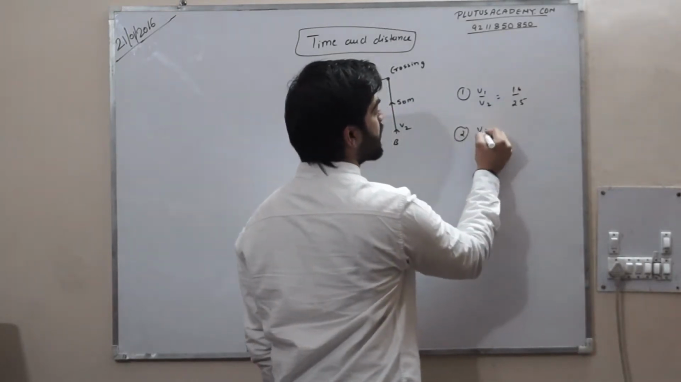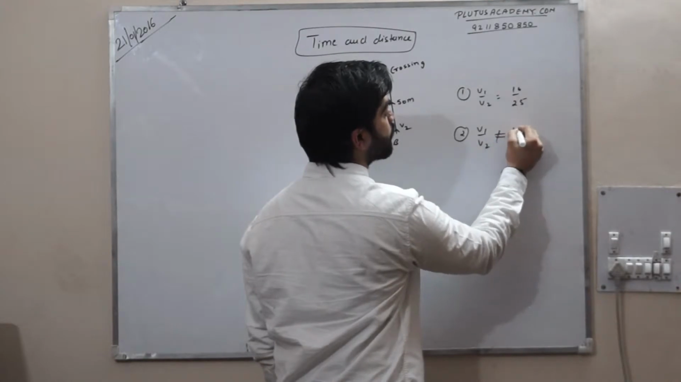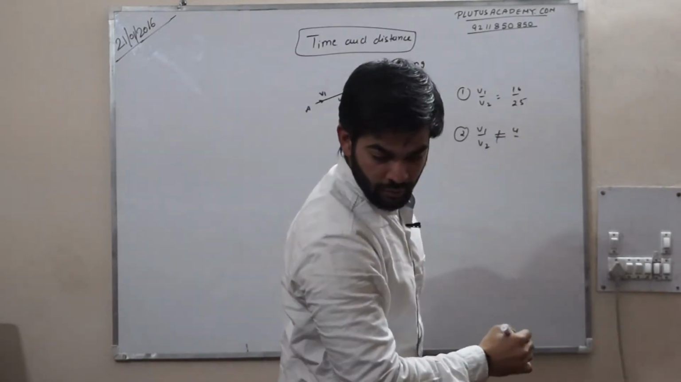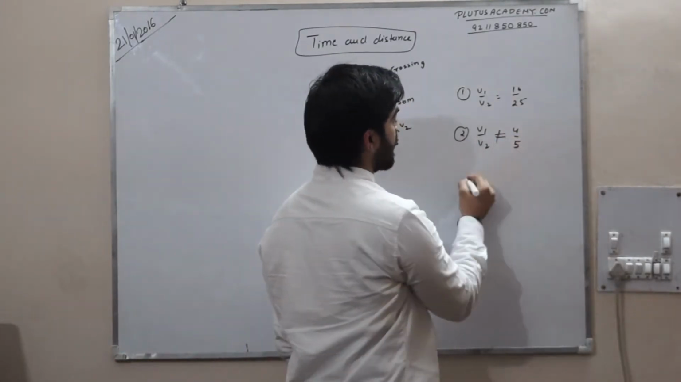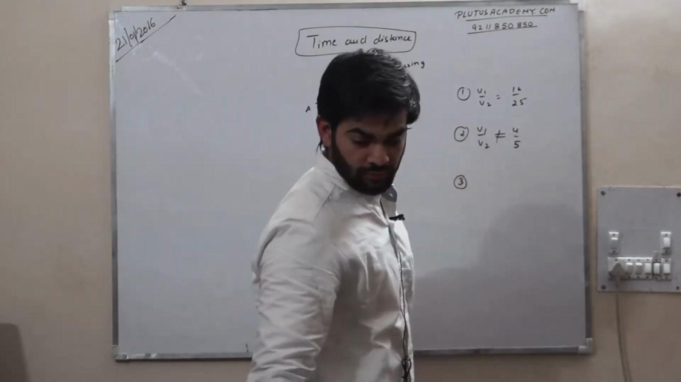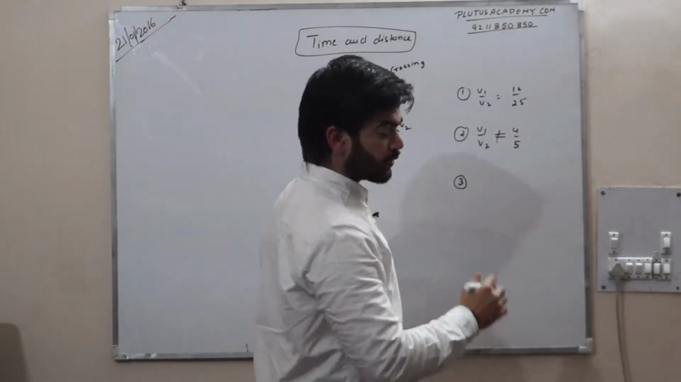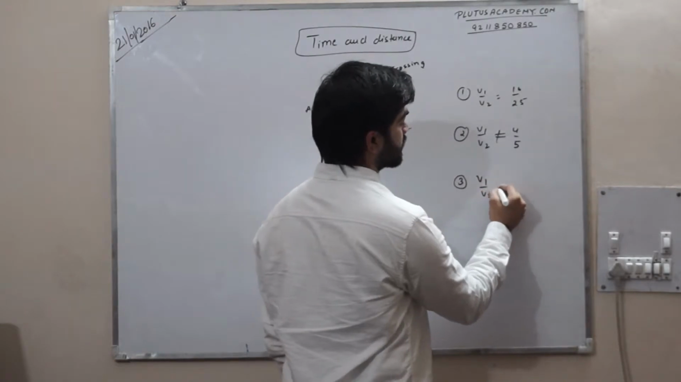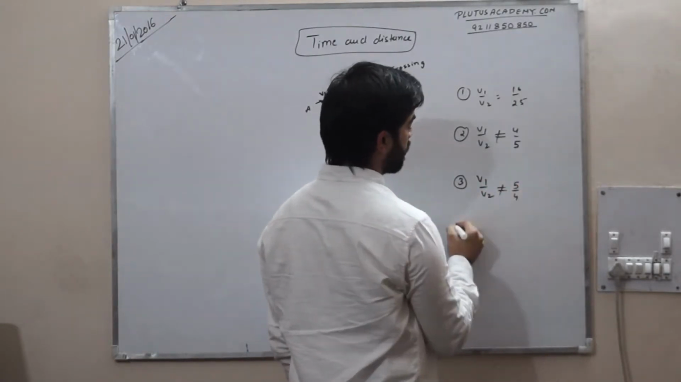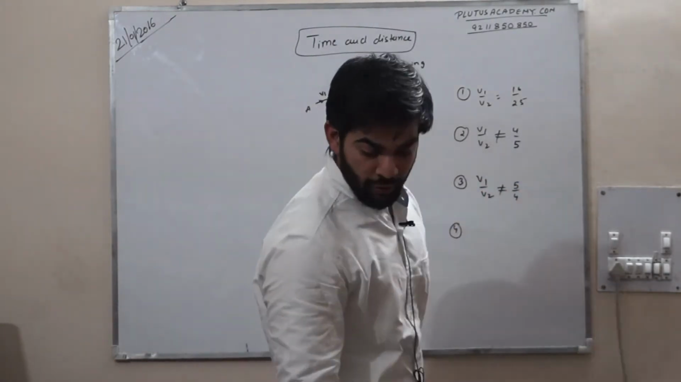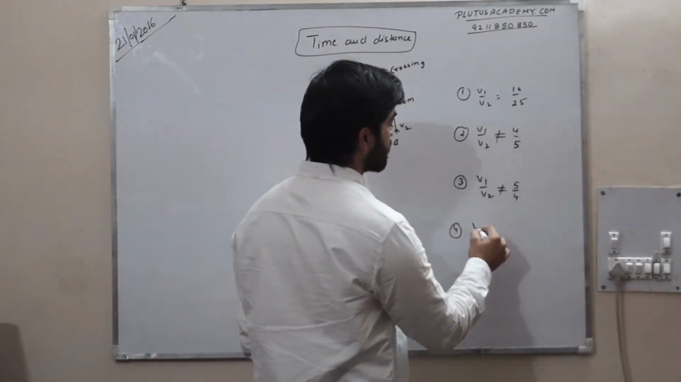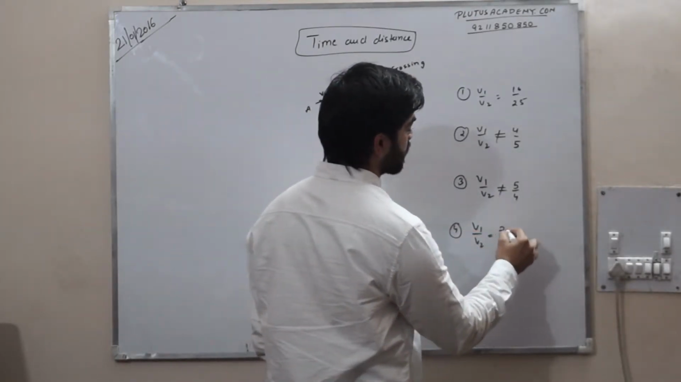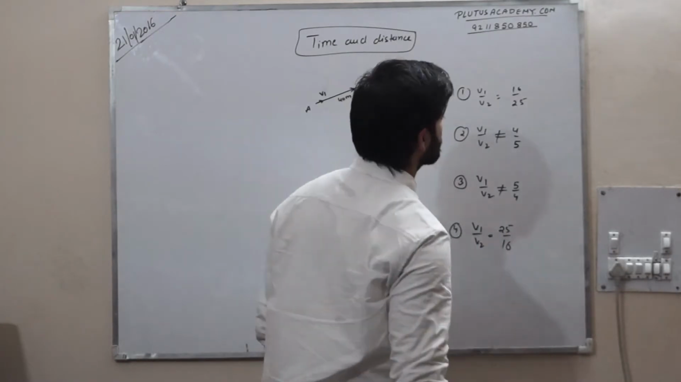Second, v1 upon v2 is not equal to 4 upon 5. And third option is v1 upon v2 is not equal to 5 by 4. And fourth option is v1 upon v2 is equal to 25 by 16.